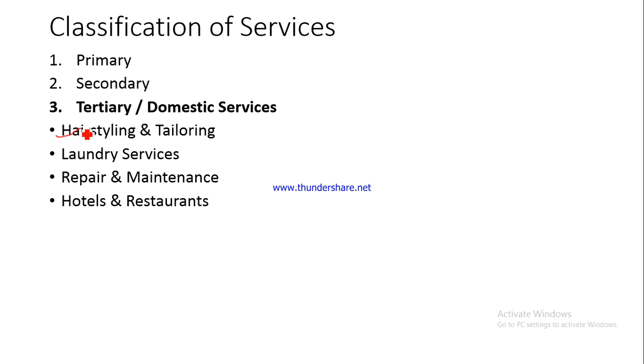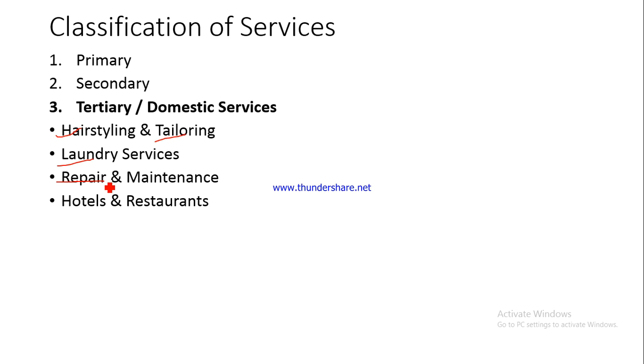Have a look at these kinds of services. Hair styling, going to a barber shop and getting a haircut done for yourself. Tailoring, these are known as tertiary services. Laundry services, we have talked about what laundry services mean, the washing of clothes. Then we have repair and maintenance services. You go to a maintenance workshop when your bike or scooty breaks down, so that is an example of a repair and maintenance service. Or when your mobile starts malfunctioning, you go to a repair shop, so that is also an example of repair and maintenance service, and that is part of tertiary service.